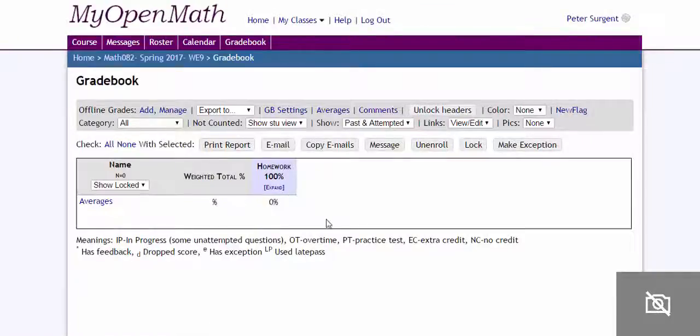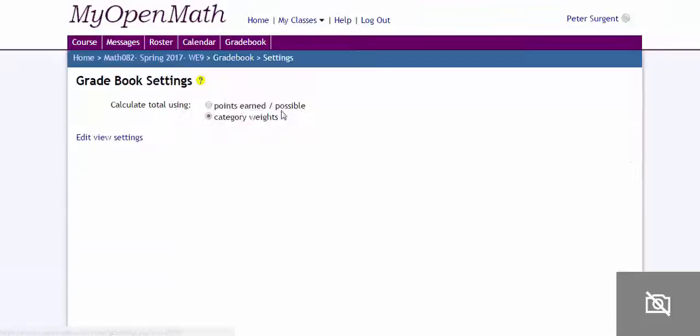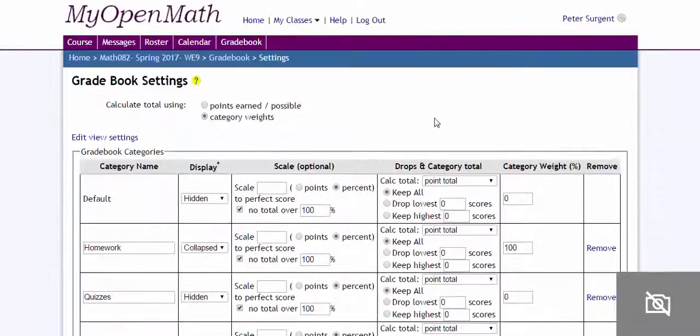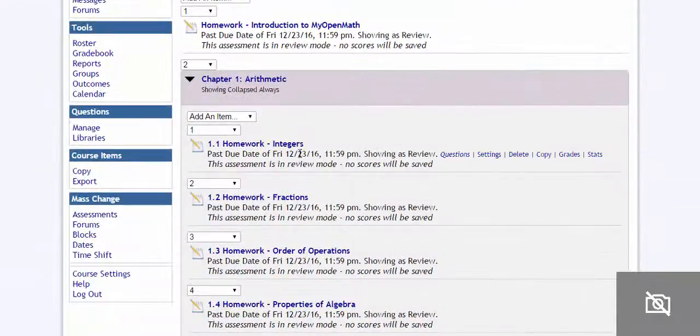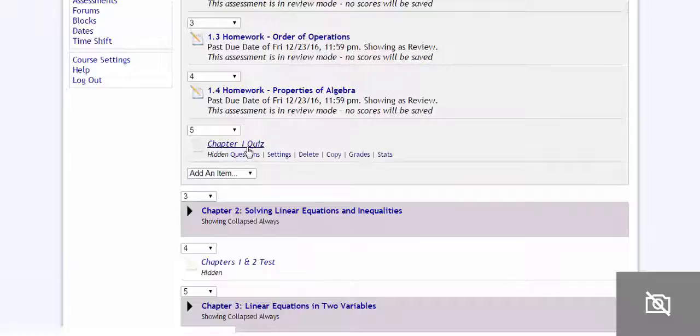So let's see if that worked. Okay, that's nice. Once your students register, their names will be here. And then as they work, their homework grade will be generated here. If we expand, once we make the dates available, all the homeworks should be listed here, 1.1, 1.2, and so on. So with the gradebook, you don't have to do much. It's pretty easy to work with, but like anything, it takes a little getting used to. That's the basics of the gradebook. I've shown you how to hide things under settings.